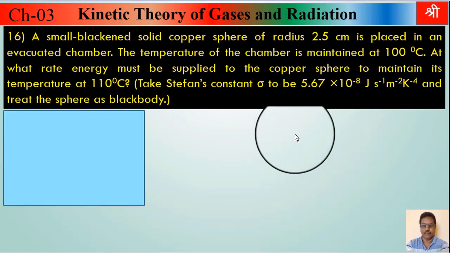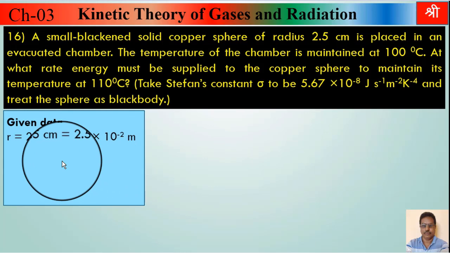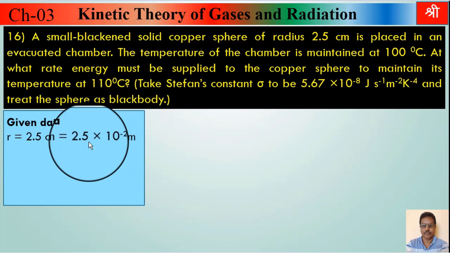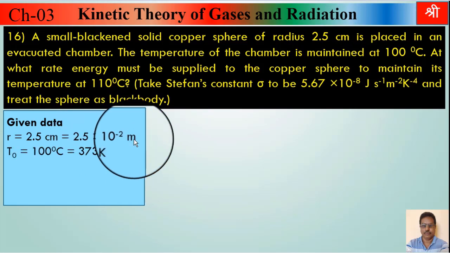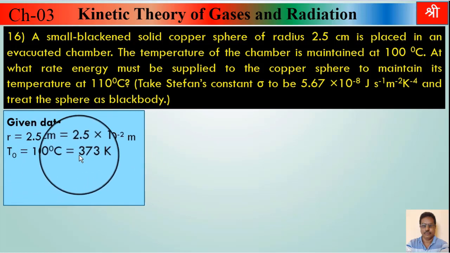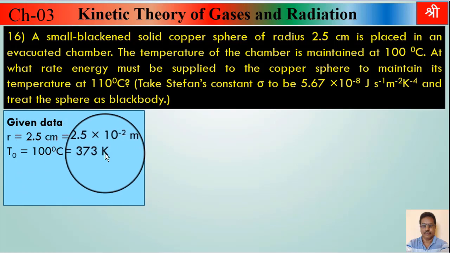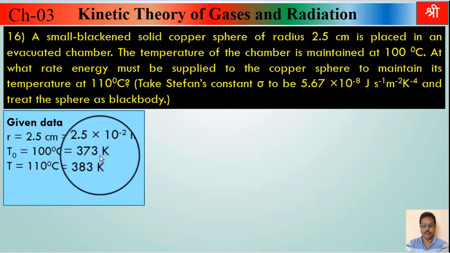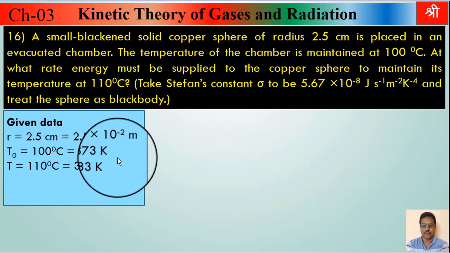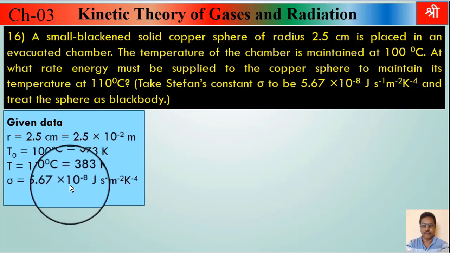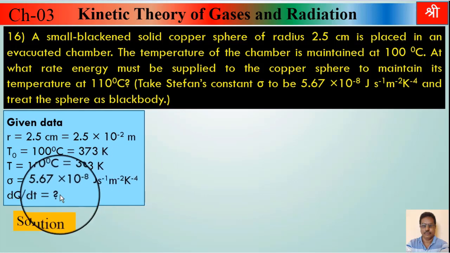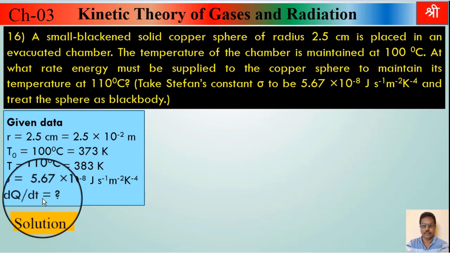So write down the given quantities. Radius of sphere is given, that is 2.5 centimeter. Convert that into meter, that will be 2.5 into 10 raised to minus 2 meter. Then temperature T0 is 100 degrees Celsius, that is 373 Kelvin, and temperature of that copper sphere is 110 degrees Celsius, 383 Kelvin. Sigma is given, 5.67 into 10 raised to minus 8 joule per second per meter square per degree Kelvin raised to 4, and we have to find the rate of loss of heat.